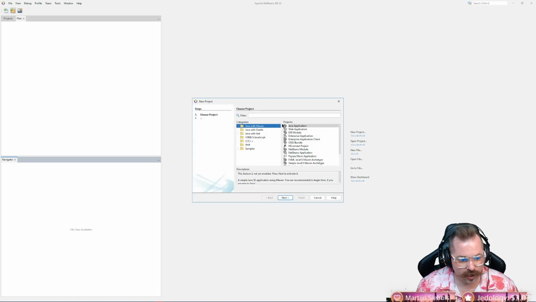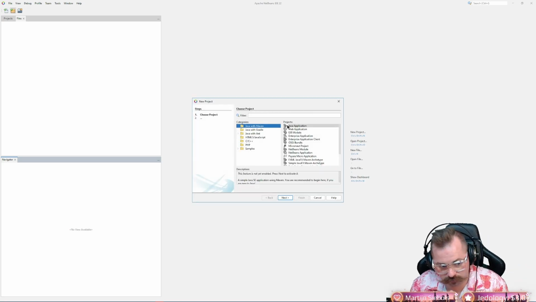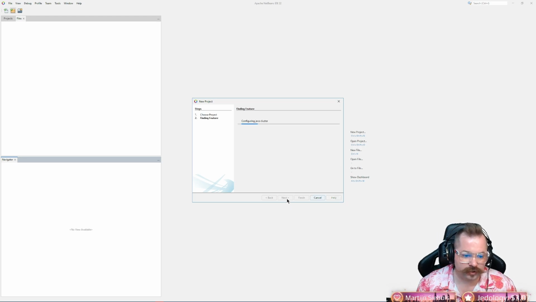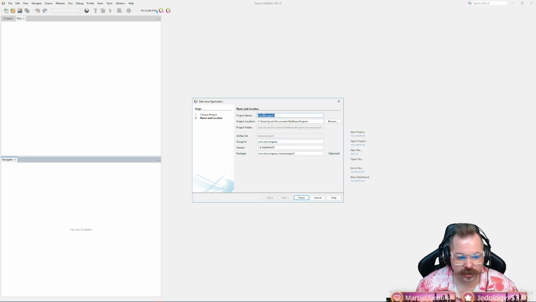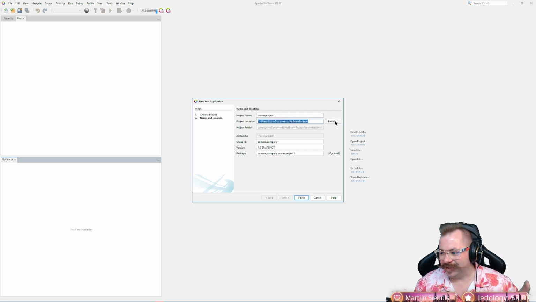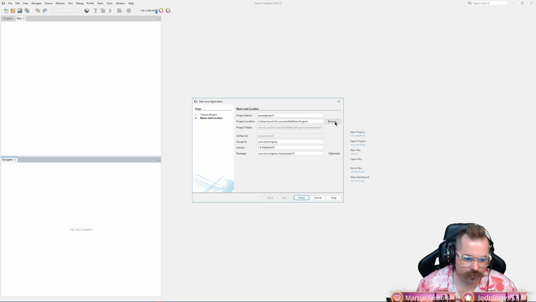And you'll see when we do that, it pops up this. For now, we're just going to use both Java with Maven and Java application. This is what he had us doing. Click next. All right, so here's where we change our name, and what I want to do is project location. For me, I want to put the project location in that folder that I created. So we're going to navigate to that now.